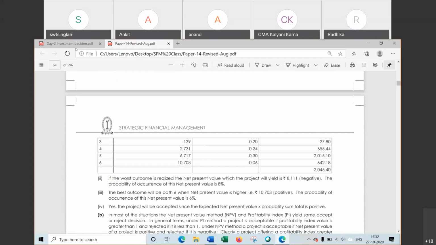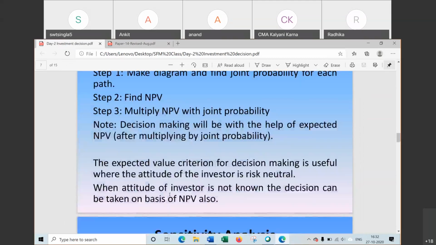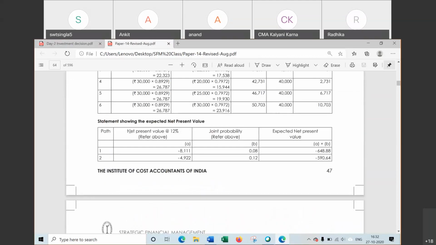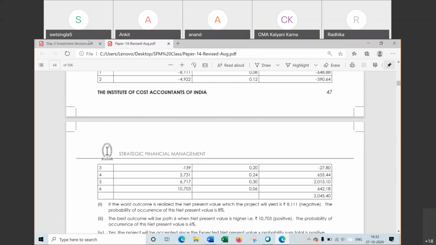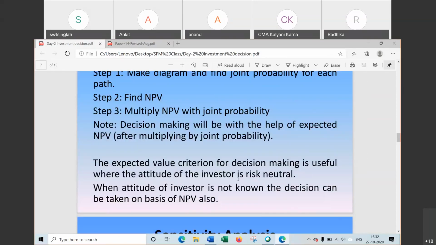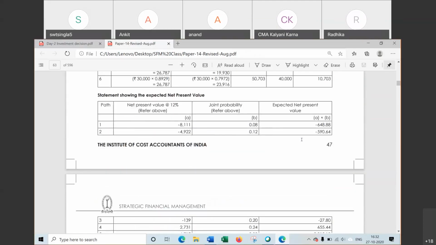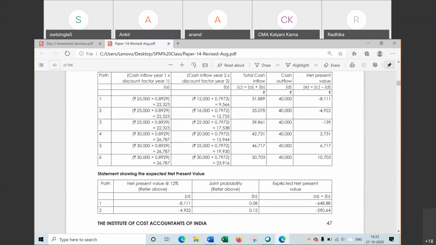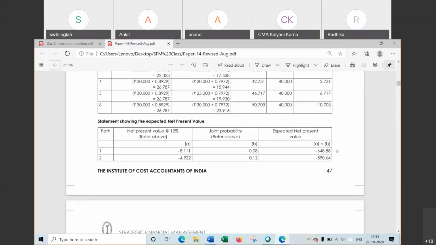For this decision making, we will read some theory. The expected value criteria. That is, expected value criteria means this table. Generally, this table, expected value, is used in the case when the attitude of investor is risk neutral. That investor is not affected by the risk. In that case, this table is generally used. However, this table is preferred over this one. But when it is written the investor is risk neutral, we have to take the decision on the basis of this table.